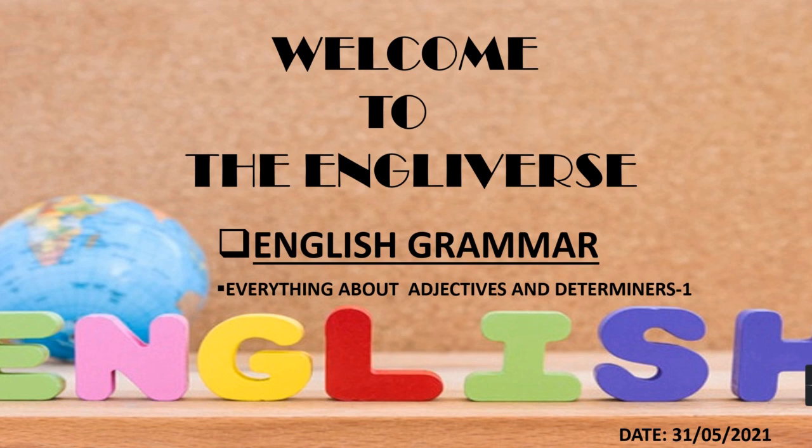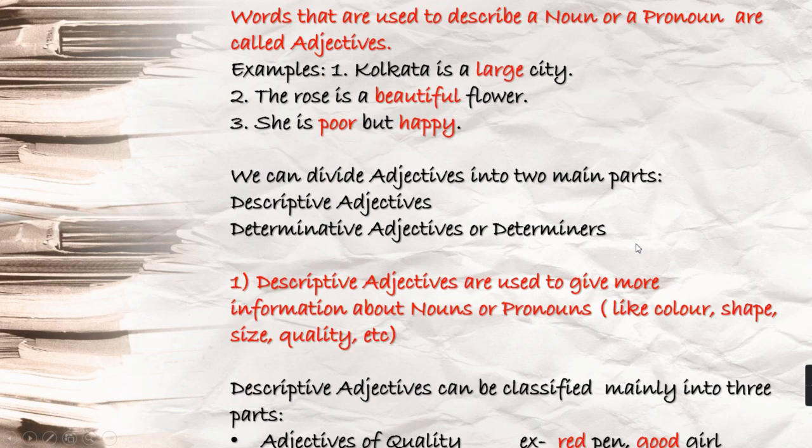And my today's topic is a simple but at the same time a confusing one. Yes, the name of the topic is Everything About Adjectives and Determiners Part 1. And I have a valid reason, my dear friends, to take this very topic. We all have studied what is adjective, kinds of adjective, determiners, kinds of determiners. But yes, you might have gone through some confusion because the kinds of adjectives or some kinds of determiners are same.